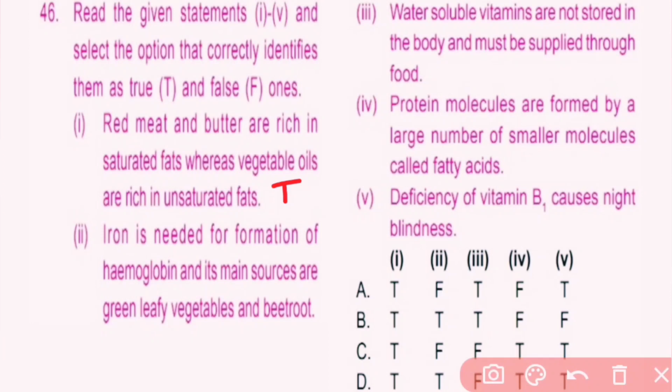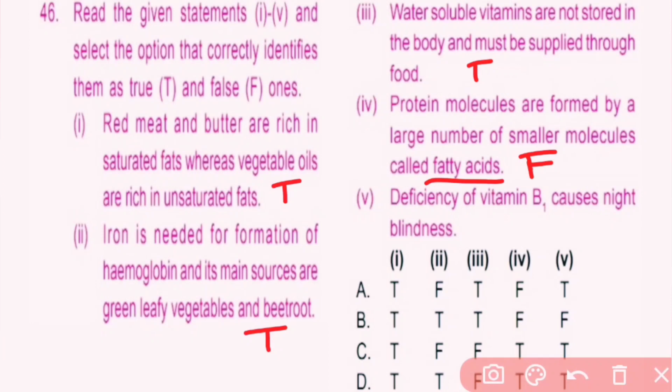Option 2. Iron is needed for the formation of hemoglobin and its main sources are green leafy vegetables and beetroot. It is also a true statement. Option 3. Water soluble vitamins are not stored in the body and must be supplied through food. It is a correct statement. Option 4. Protein molecules are formed by a large number of smaller molecules called fatty acids. It is a false statement. They are called amino acids.